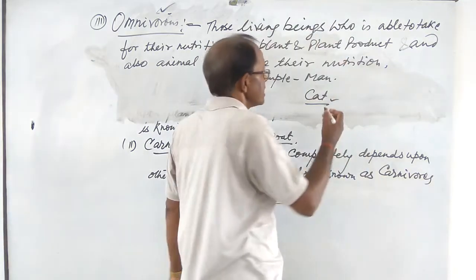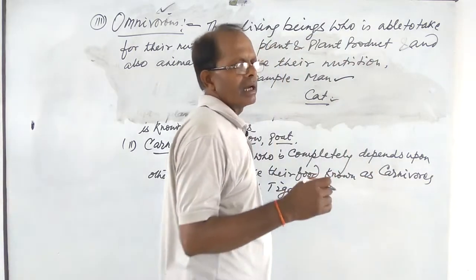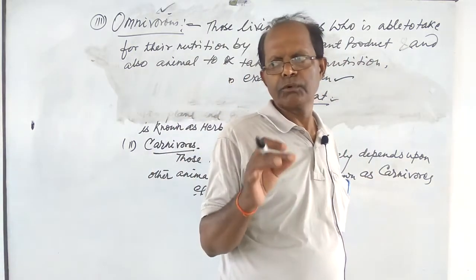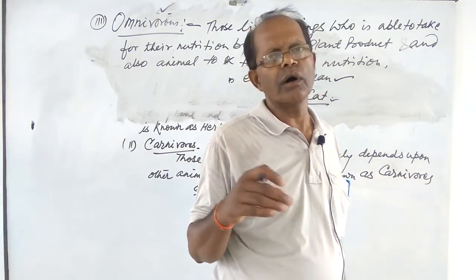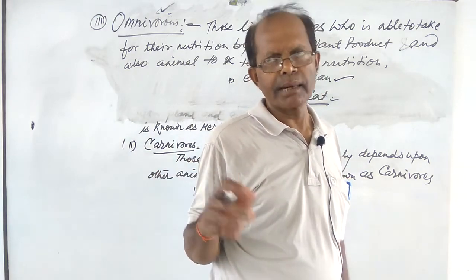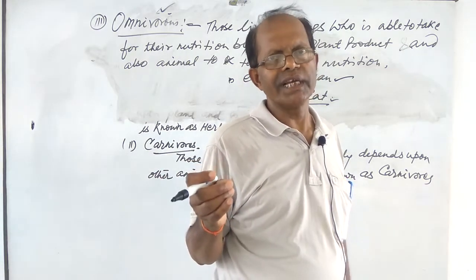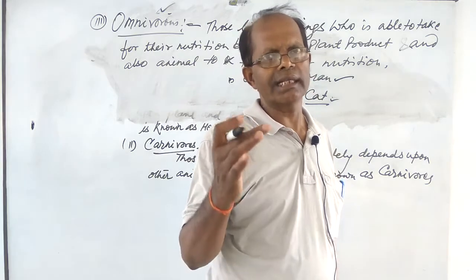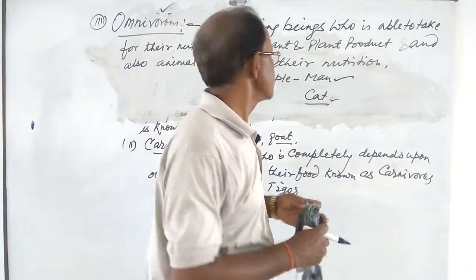It means man takes food materials like different types of fruits, plant products, vegetative parts, and also animals like fish, meat. These all are animal products, and so man is known as omnivorous.